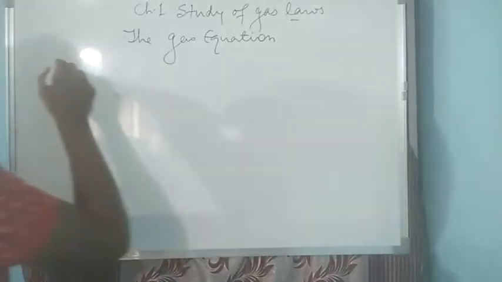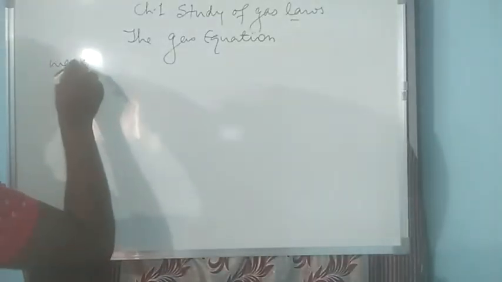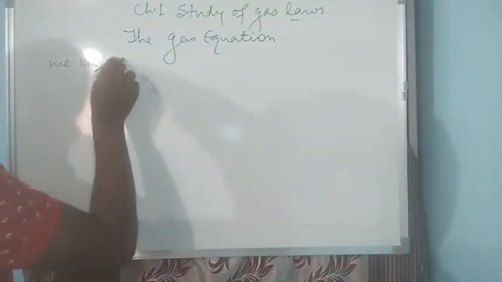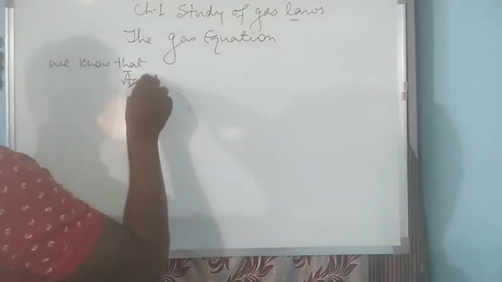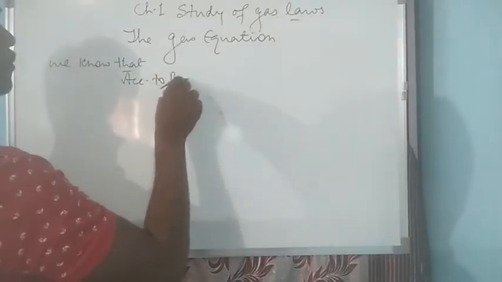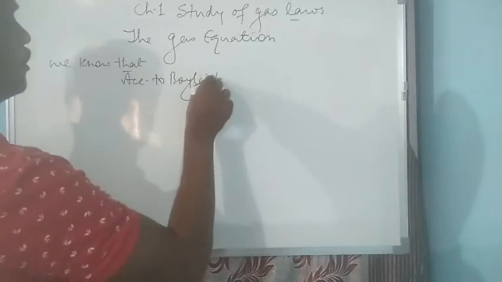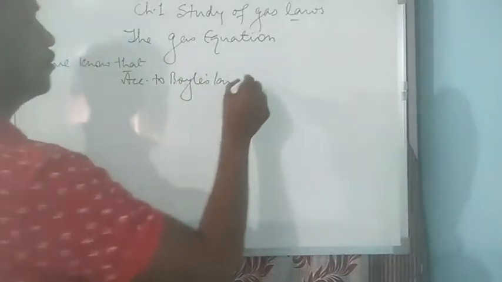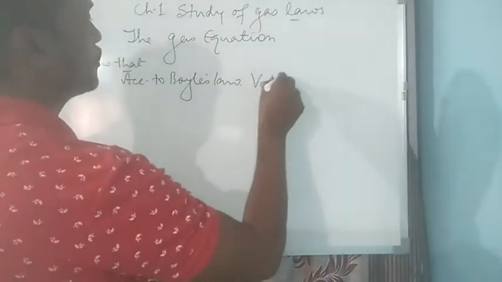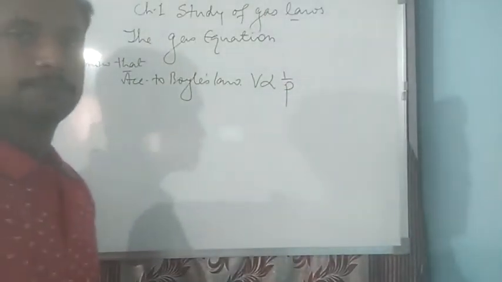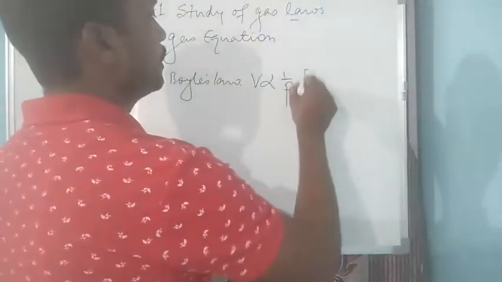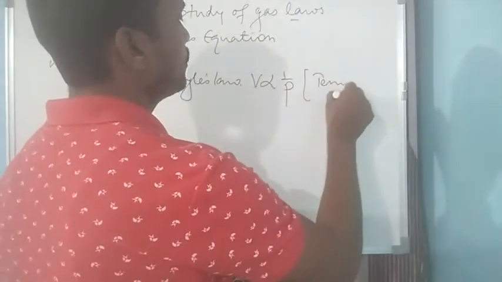We have already seen and we know that according to Boyle's law, volume of a given mass of dry gas is inversely proportional to its pressure at a constant temperature.